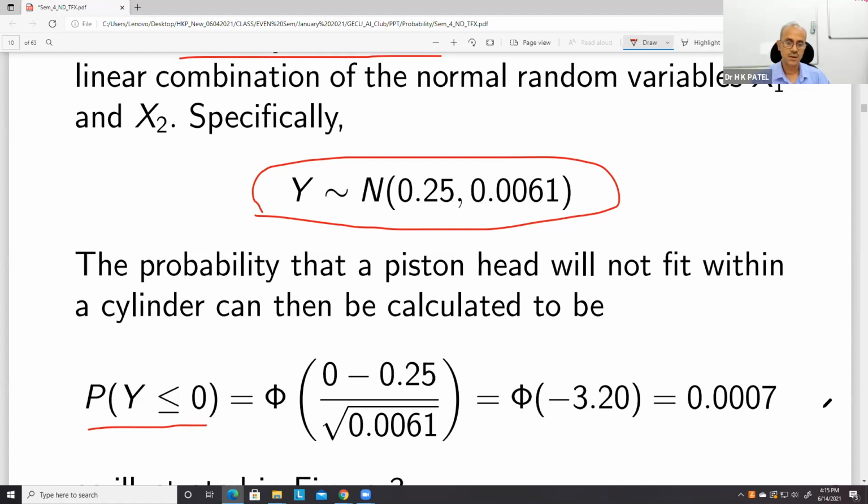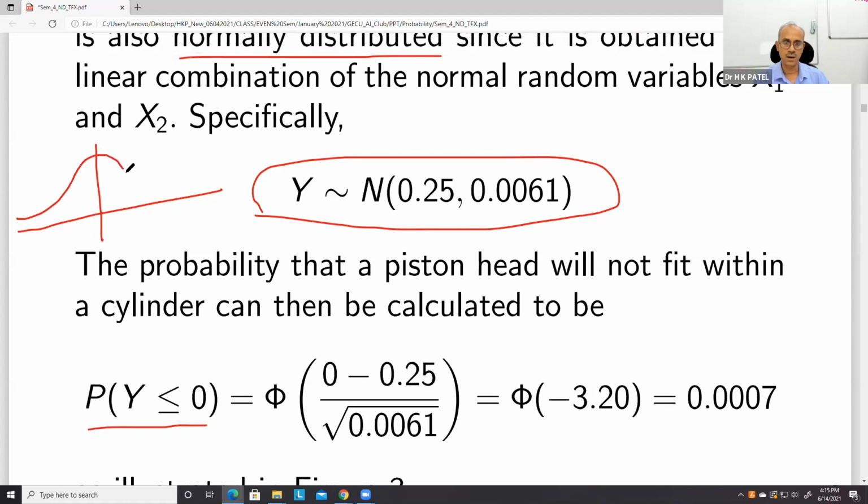So this is Y less than or equal to 0. You can always draw this figure. This is Y, which is equal to X2 minus X1, and this is actually its mean.